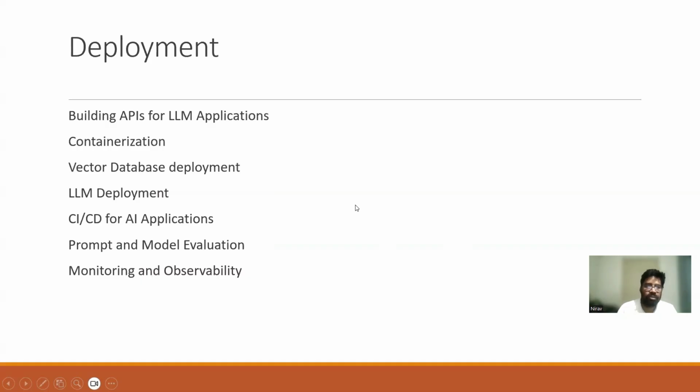And we also have to learn different deployment techniques related to whatever application we have developed: how vector databases are deployed, how LLMs are deployed, right? Some CI/CD, which means continuous integration and continuous deployment of AI applications, and monitoring and observability. Those concepts we need to learn.